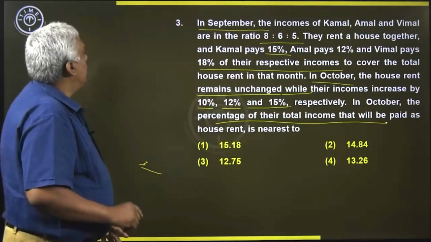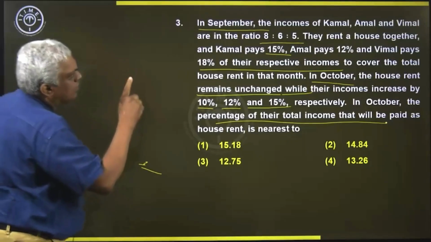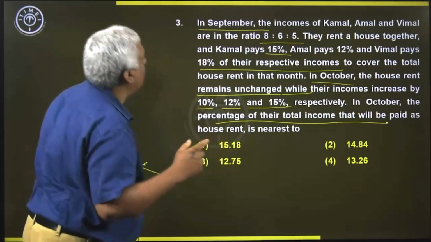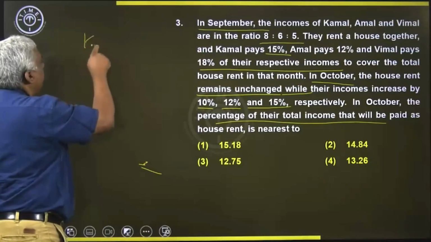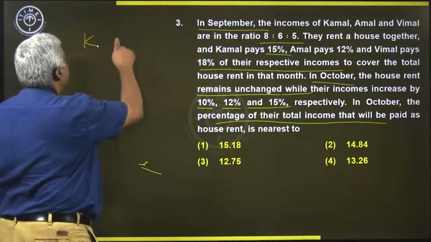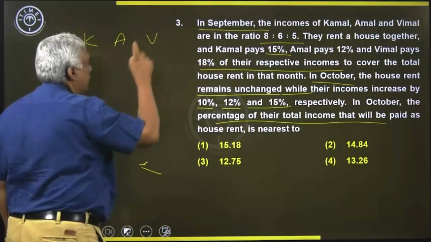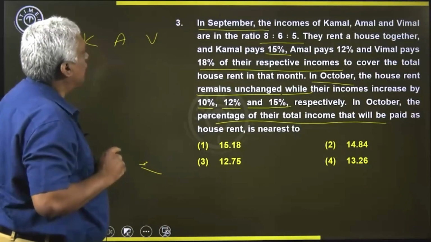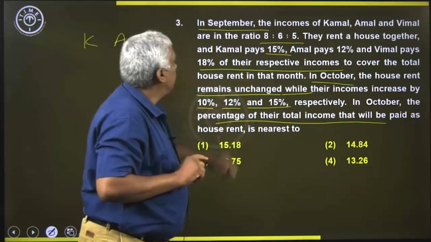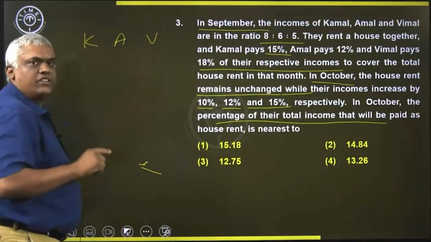So now let's say they are Kamal, Amal and Bimal. I am writing K for Kamal, then Amal and Bimal. Their income in September is given in the ratio 8 is to 6 is to 5.